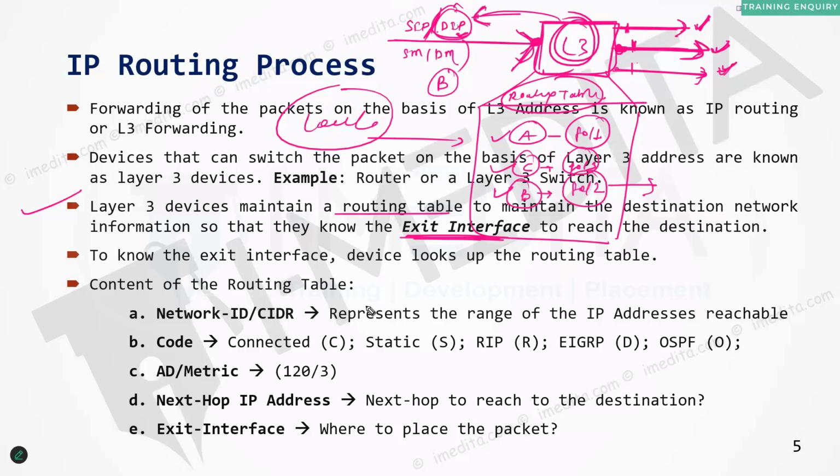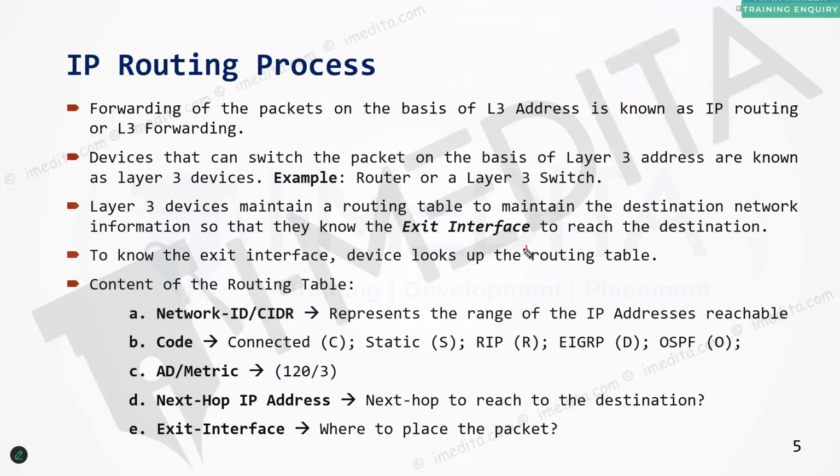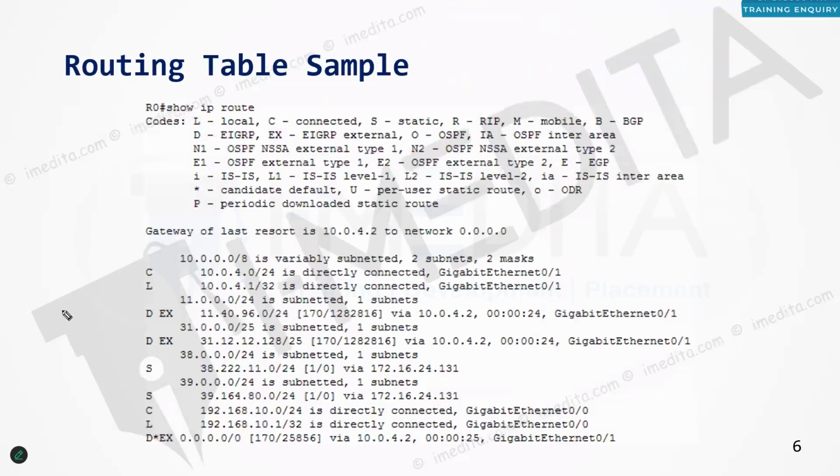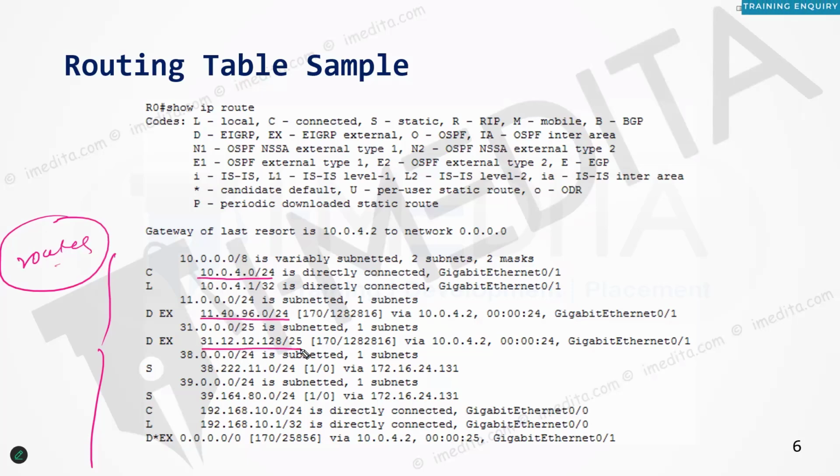To know the exit interface, devices look up a table called a routing table. In the routing table, we have these things called routes. There is a route, a path, to reach that destination. These are what we refer to as routes.